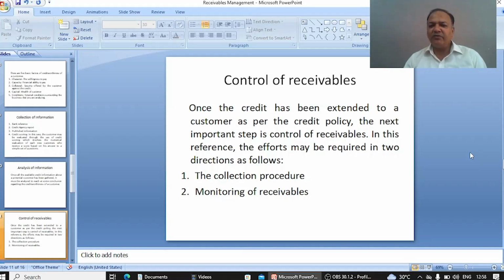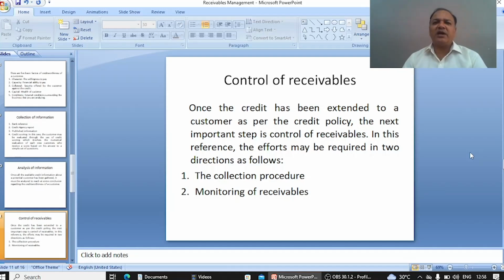Whenever we have to give the credit to the customer, we have to verify that customer is able to receive credit from the organization or not. Now we have decided on which terms and conditions the credit should be extended to the customer. Now, next work starts from here.